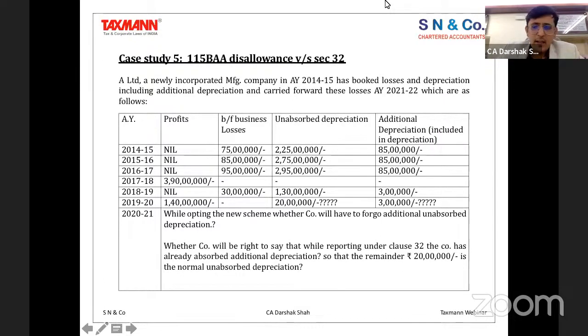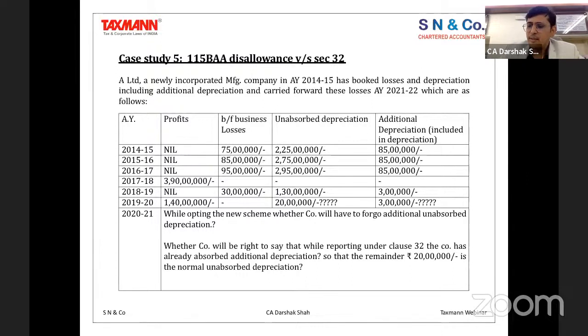Now, since the last 5 minutes are left as far as the presentation is concerned, I'll just take this last case study, which is in relation to the new provisions. Let's say you had the transactions. Section 115BAA is the section which talks about a beneficial taxation rate, either 15% or 22%, whichever is the option you are opting for under the new scheme.